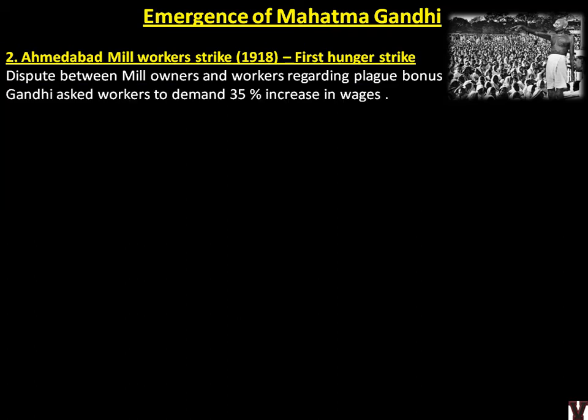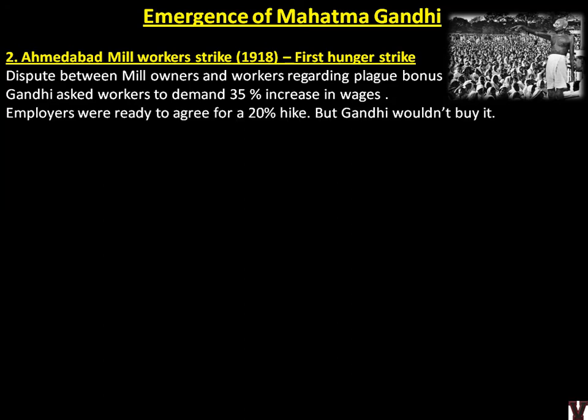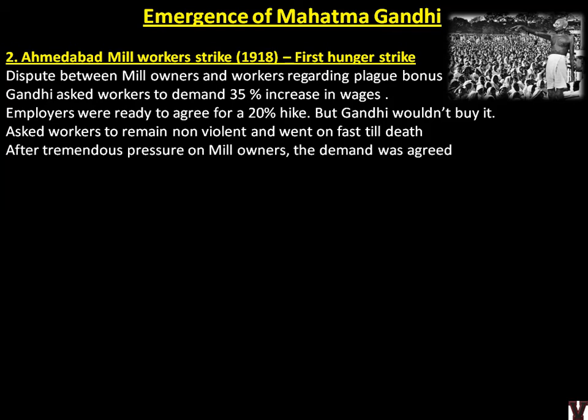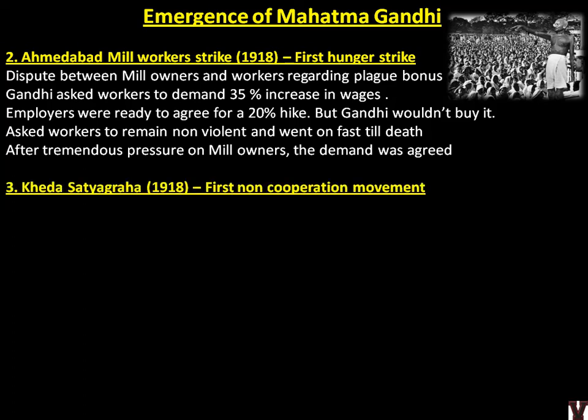So Gandhi will obviously enter to help the workers, and he told the workers to demand a 35% increase in wages. The employer finally said we'll give you 20%. But Gandhi said no, we want 35%, only then we'll stop, and I'll go on hunger strike until death. And he asked the workers to remain non-violent. That was his key. He never went into violence. He will just do his satyagraha. After tremendous pressure on mill owners, the demand was agreed. So again a win for Mahatma Gandhi.